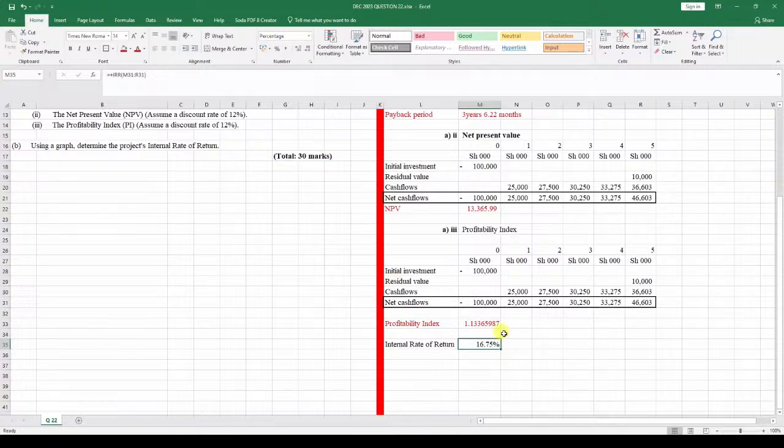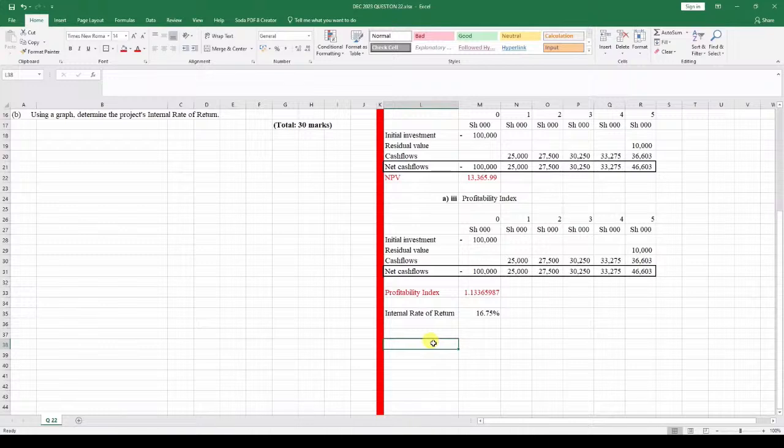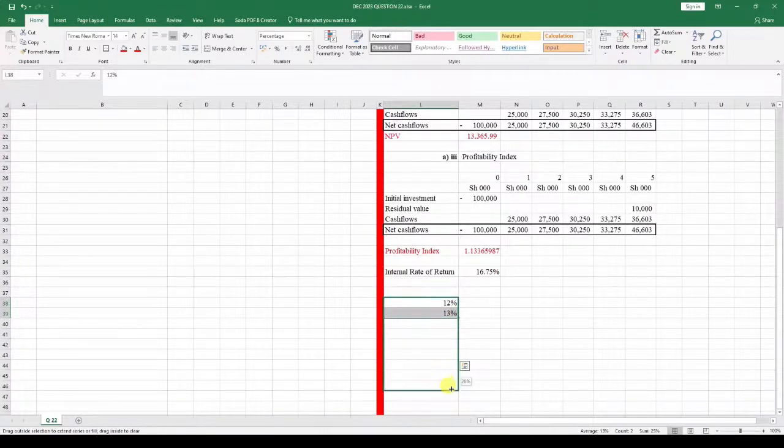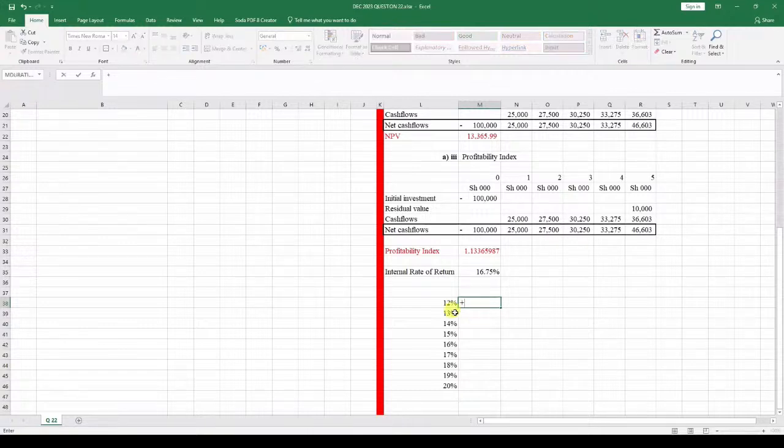So we pick arbitrary rates, so 12%. You can put 12% over here, 13%, like that, and so on and so forth. So we just drag it. So we can just get arbitrary rates over here, and we get the corresponding NPVs. So NPV over here,